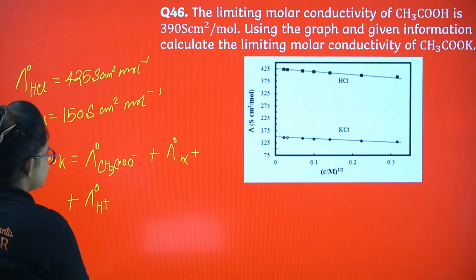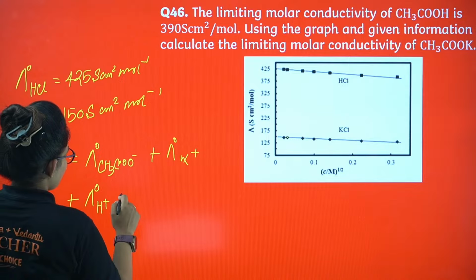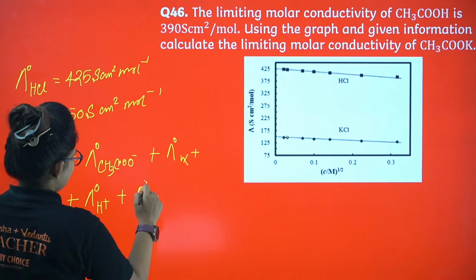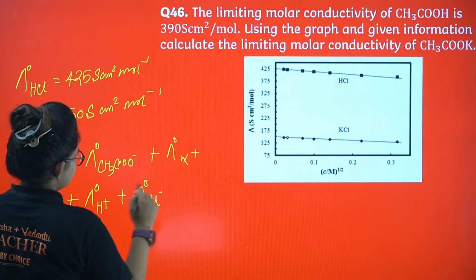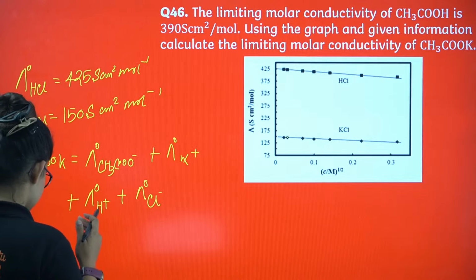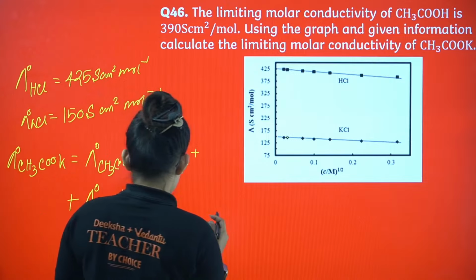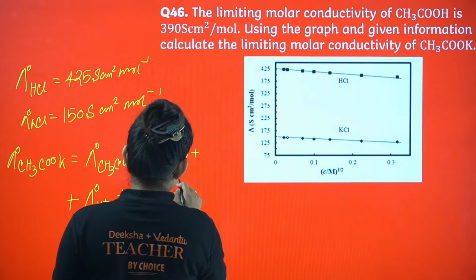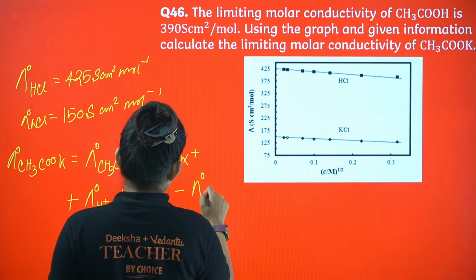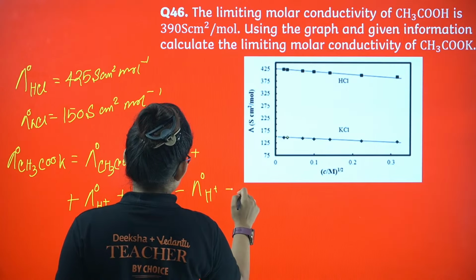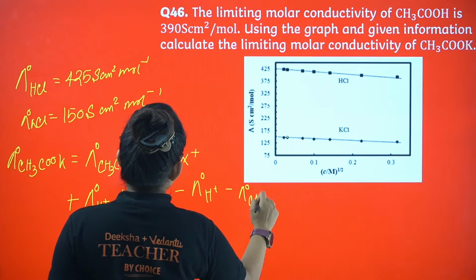Later we will do minus as well, plus lambda 0 of Cl minus. Okay, and we can do the same thing, minus lambda 0 of H plus minus lambda 0 of Cl minus.